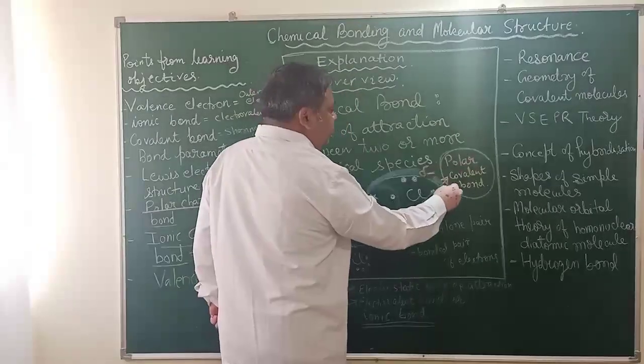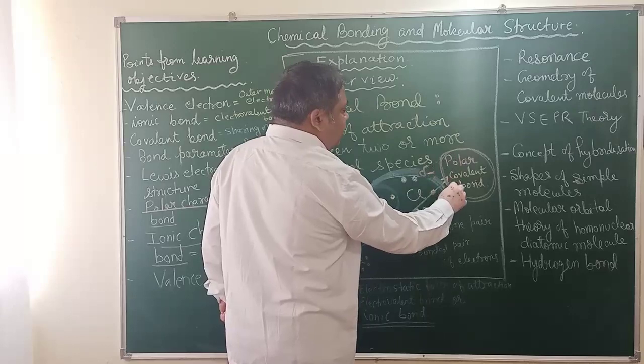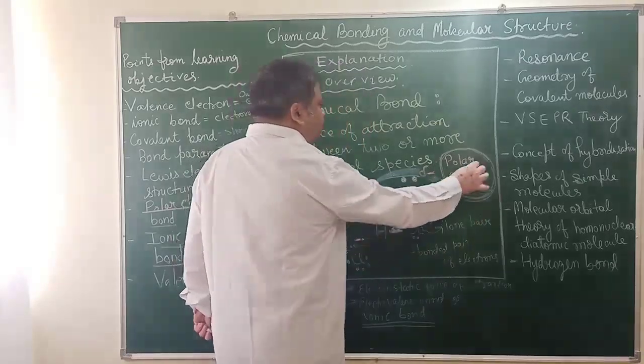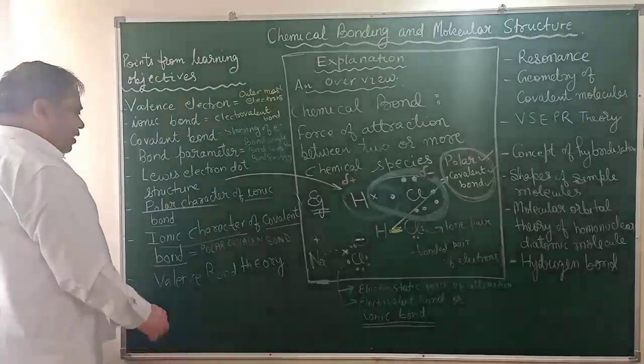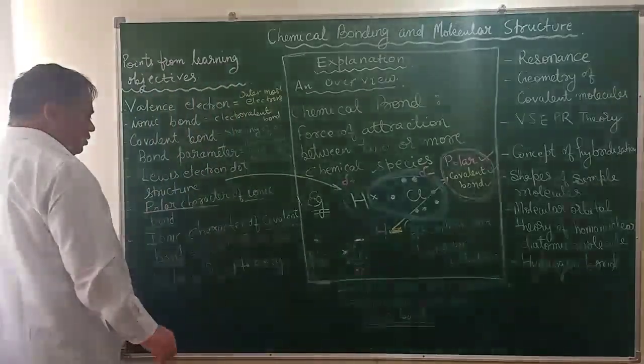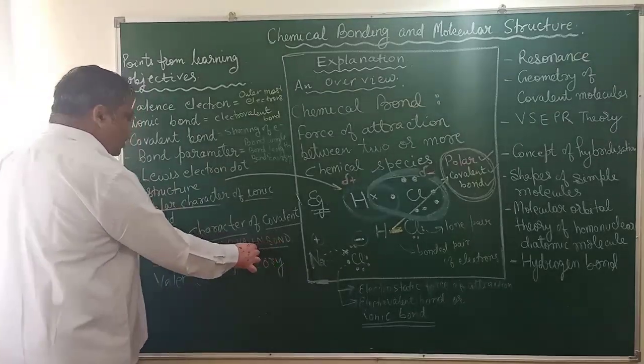What kind of bond it is? It is polar covalent bond. Okay. So ionic character of covalent bond is due to the formation of polar covalent bond.